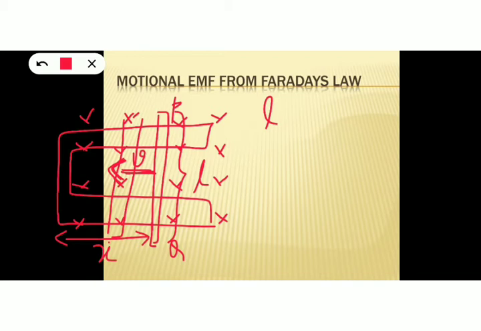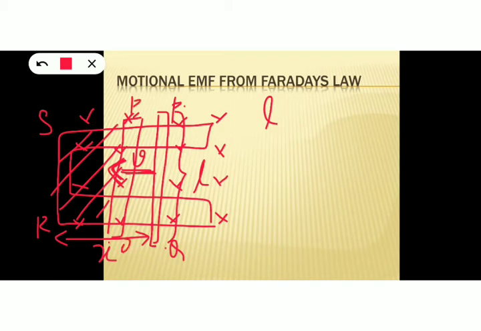So the area of this loop PQ, and let this end be R and S. So the area of this loop PQRS also decreases because initially this was the area of the loop PQRS, and when the conductor moves towards the left, now here is the conductor. So now the area of the loop will be represented by this shaded portion.